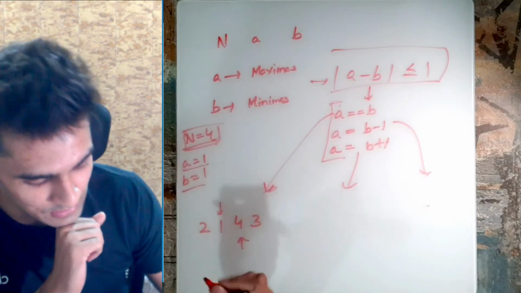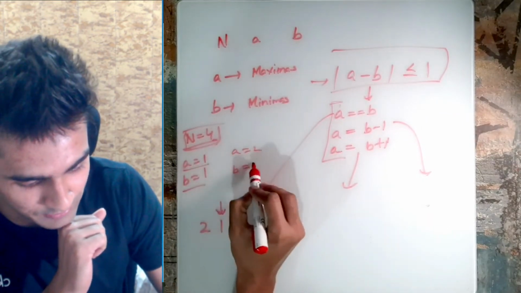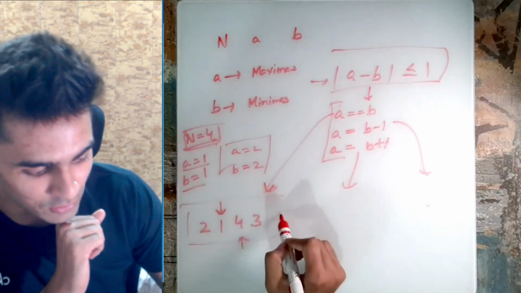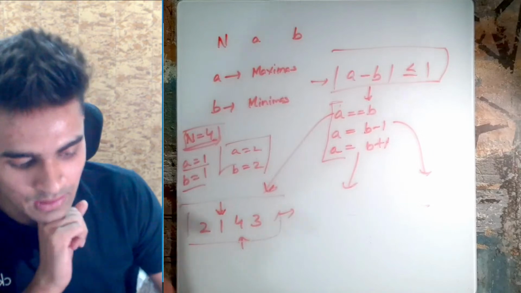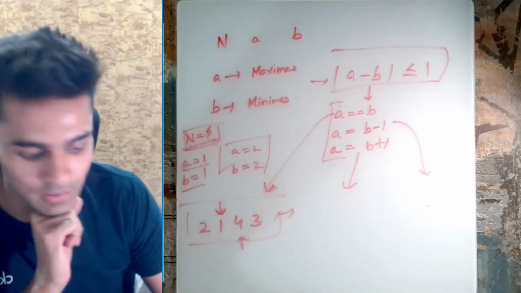Okay, let's say if a would have been 2, b would have been 2. Now if you see, there are no more numbers left, therefore we cannot make this. Let's try this with 6. If n is equal to 6, let's see how many values we can get.